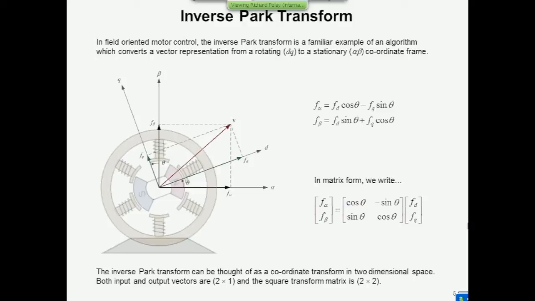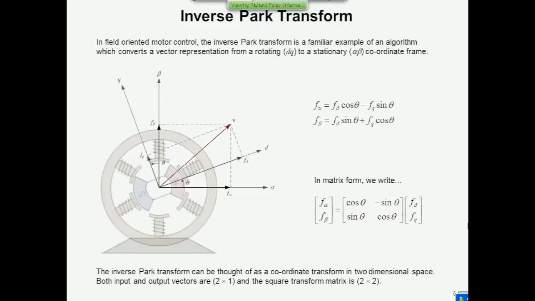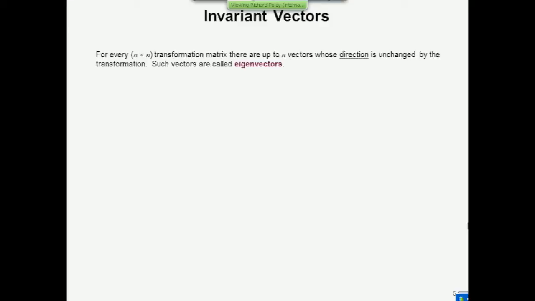But this transformation, the inverse Park transform, is absolutely standard in motor control. It's very common in field-oriented control. And all we're doing is using a matrix multiplication to change one vector from one coordinate frame to another. Now, all these transformations are carried out by a square matrix. So what I'm getting at is that the square matrix has certain properties, and those properties are relevant to vector change. Now, there are 2 fundamental quantities which are very important to everything that follows.